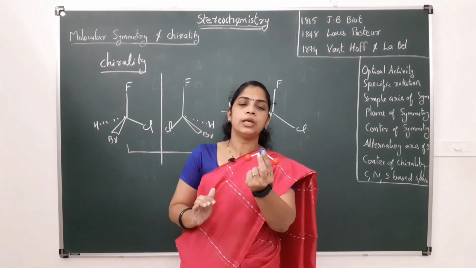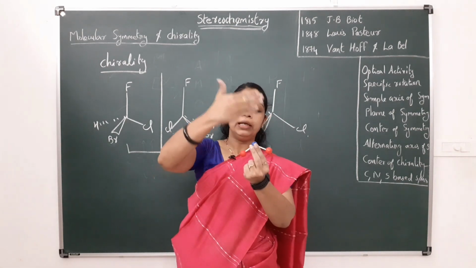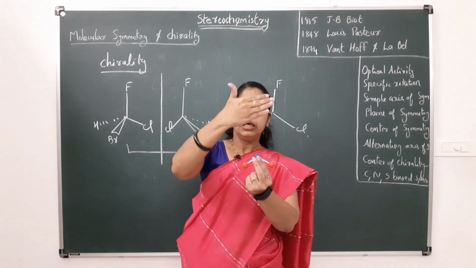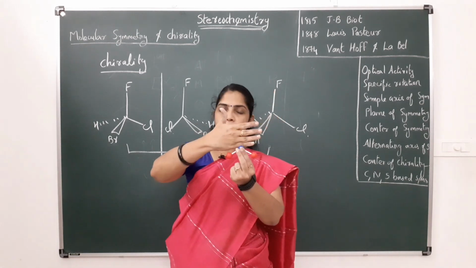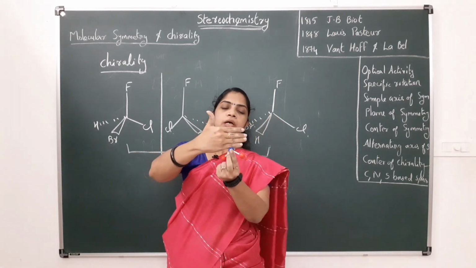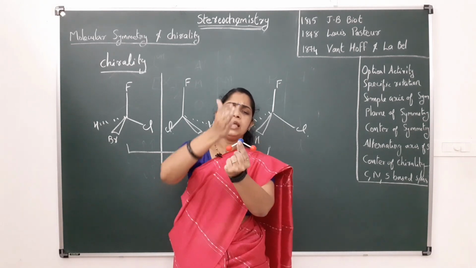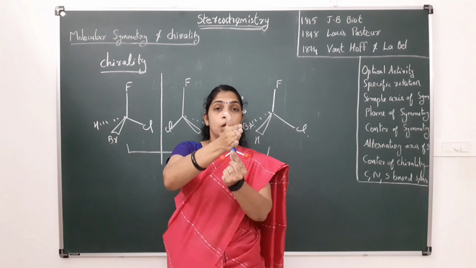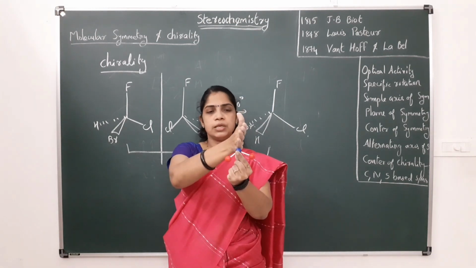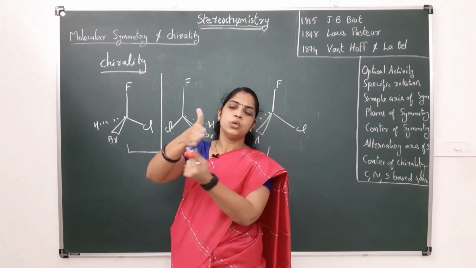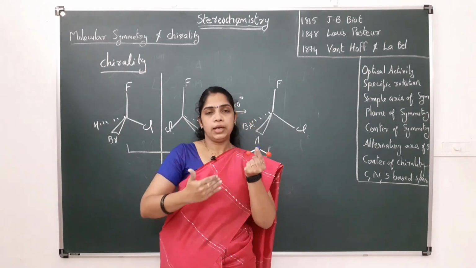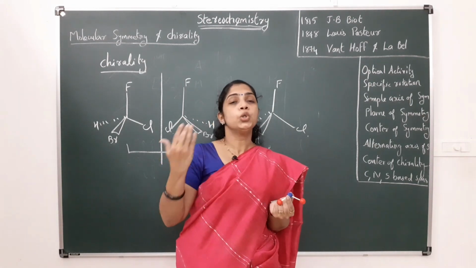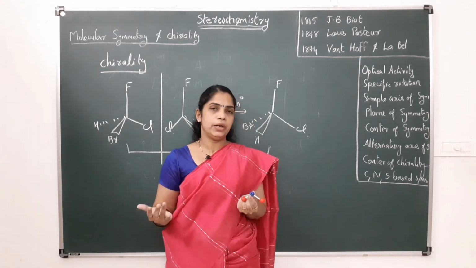For example, in the case of the water molecule, we can cut this molecule in this way or this way, vertically or horizontally. Both sides are symmetrical in each case. So this water molecule has both a vertical plane of symmetry and a horizontal plane of symmetry.